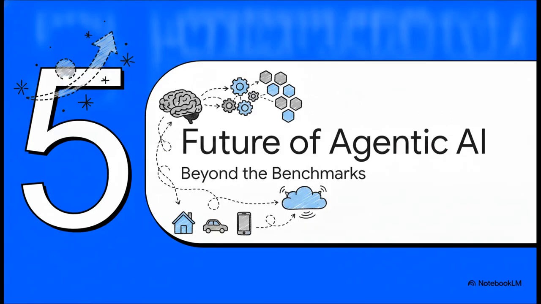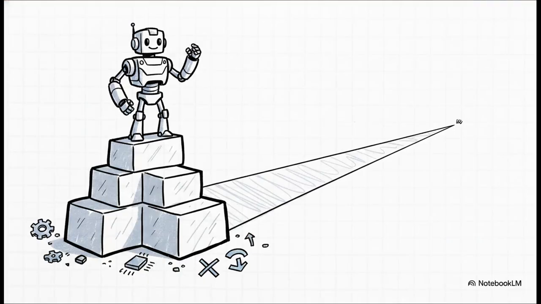Section 5. The Future of Agentic AI, Beyond the Benchmarks. The absolute crucial takeaway here is that true agentic AI isn't just going to magically appear from building bigger models with massive context windows. Multi2 changes the game by eradicating objective drift through explicitly decoupled brains. It completely solves the massive token inefficiency problem by only waking the planner when a subgoal is completed. And it fundamentally proves that architecture matters just as much as scaling parameters.